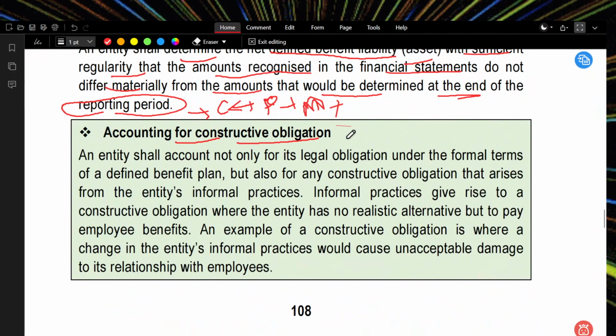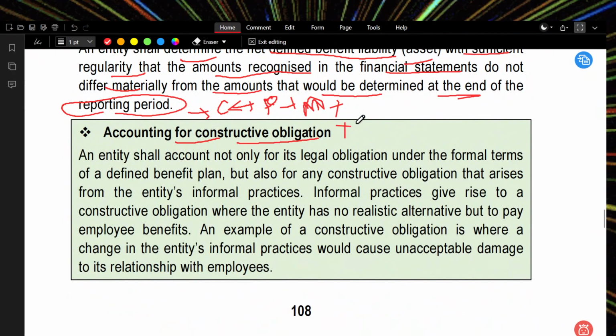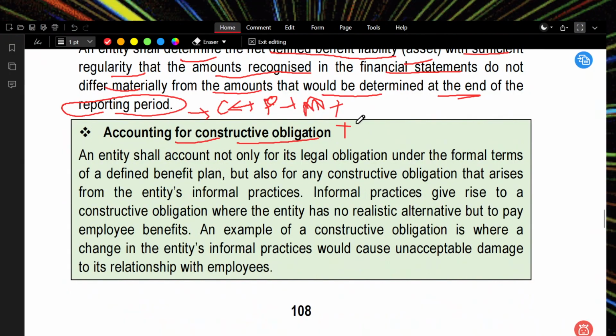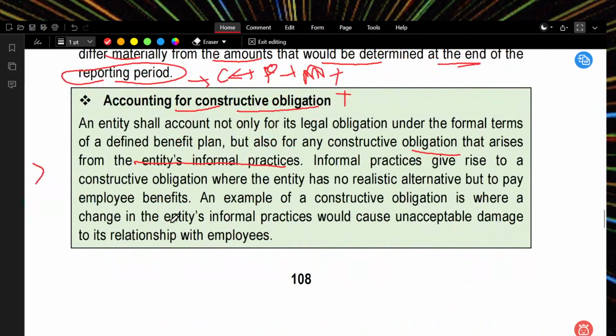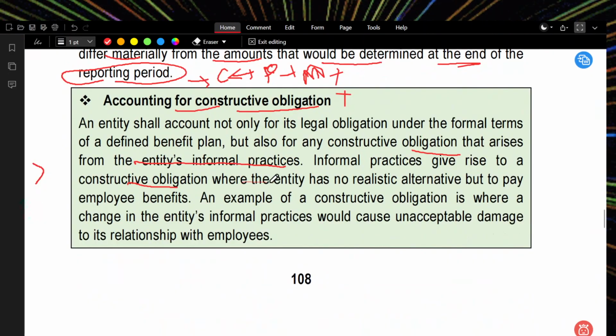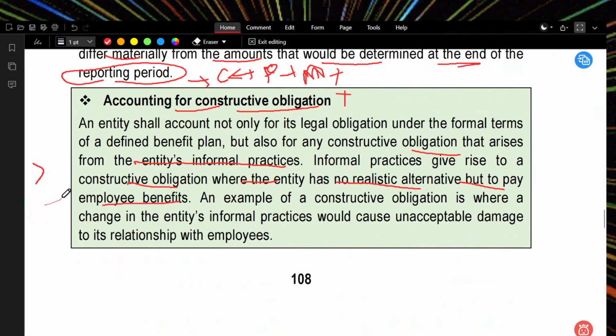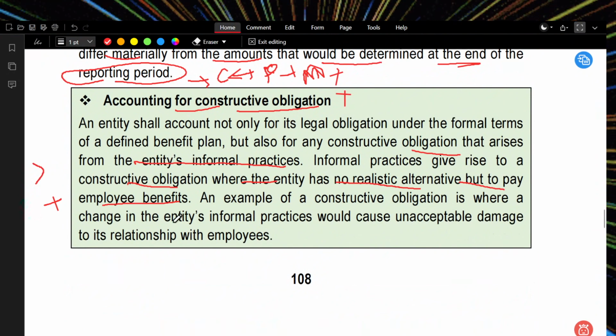Accounting for constructive obligation. What is accounting for constructive obligation? The entity shall account not only for a legal obligation under the formal terms of a defined benefit plan, but also for constructive obligation that arises from the entity's informal practice. Informal practice gives rise to constructive obligation when the entity has no realistic alternative but to pay employee benefits. They need to pay the employee benefit as there is no alternative.